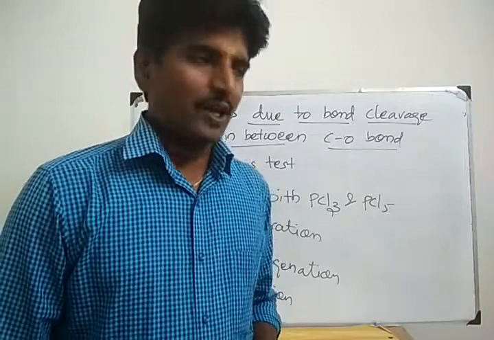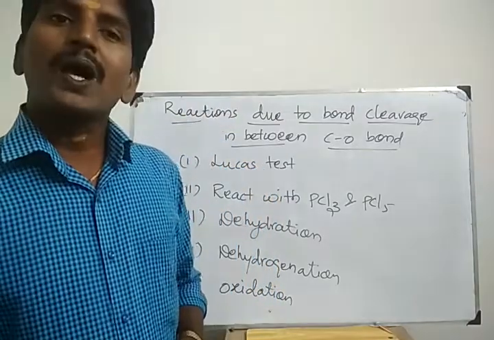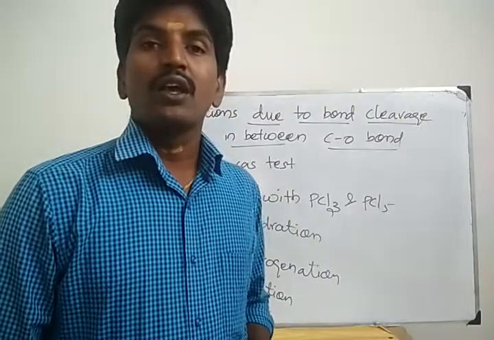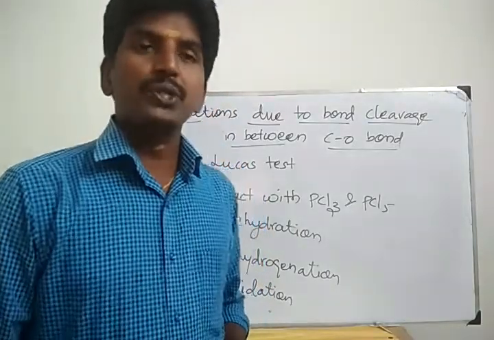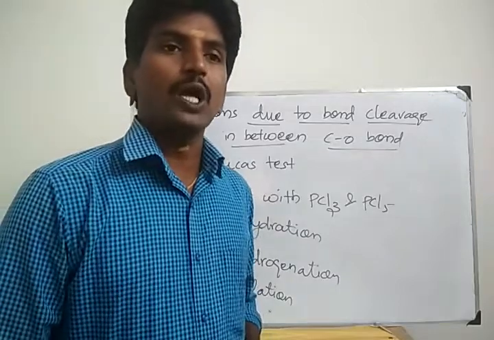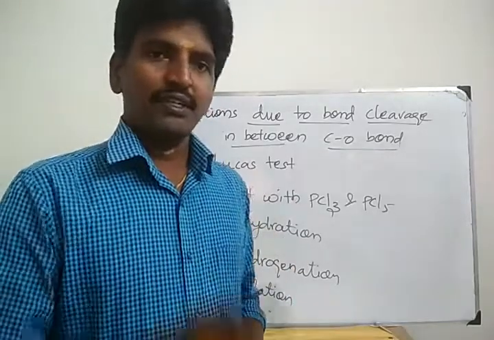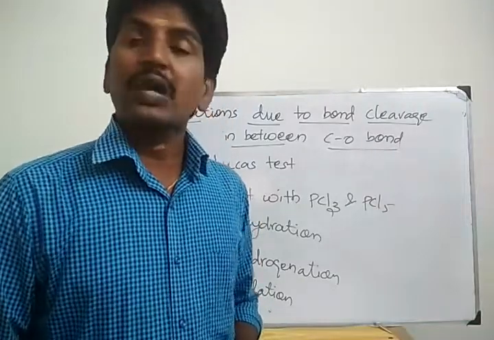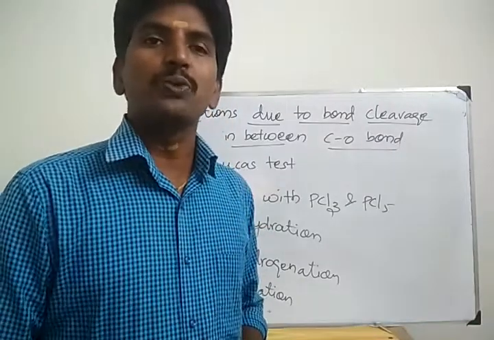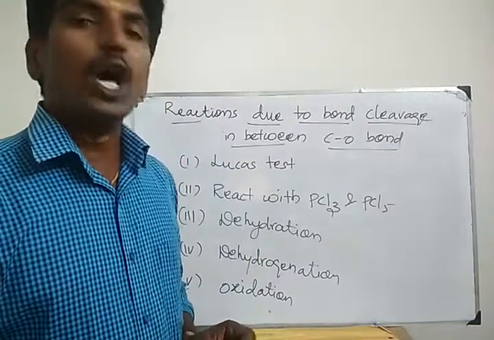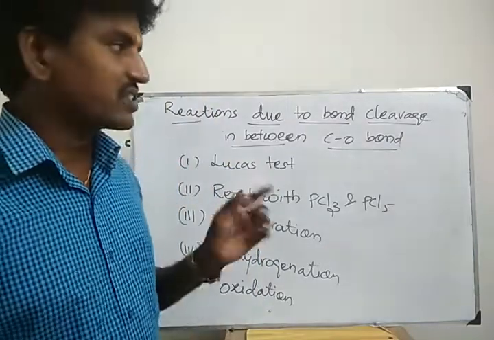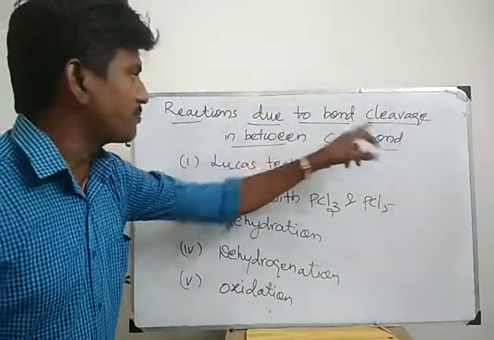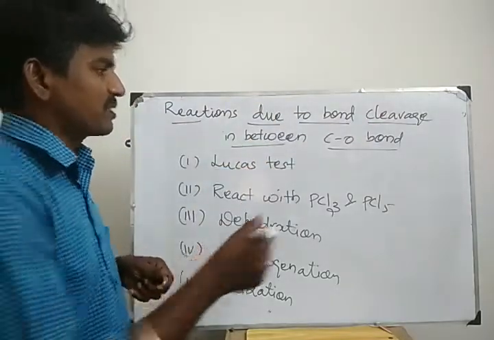Chemical properties of alcohol. Alcohols are involved in two different types of chemical reaction. First one, reactions due to bond cleavage in between oxygen hydrogen bond. This reaction I already taught in the last video. Second one, reactions due to bond break in between carbon oxygen bond. In this video I am going to teach reactions due to bond break in between carbon oxygen bond.